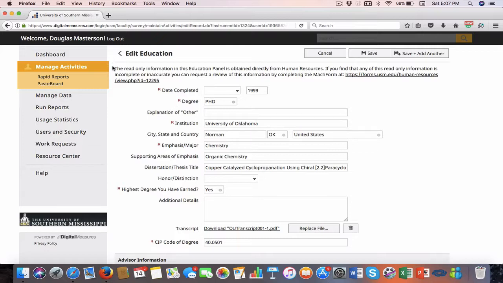And what you'll see up here at the top is I was working with Sharon Hughes over in Human Resources, and we decided to put this notice on this particular panel, basically telling faculty that if you find any error with your education information, complete this form and we'll open up a work order to try to remedy the problem.